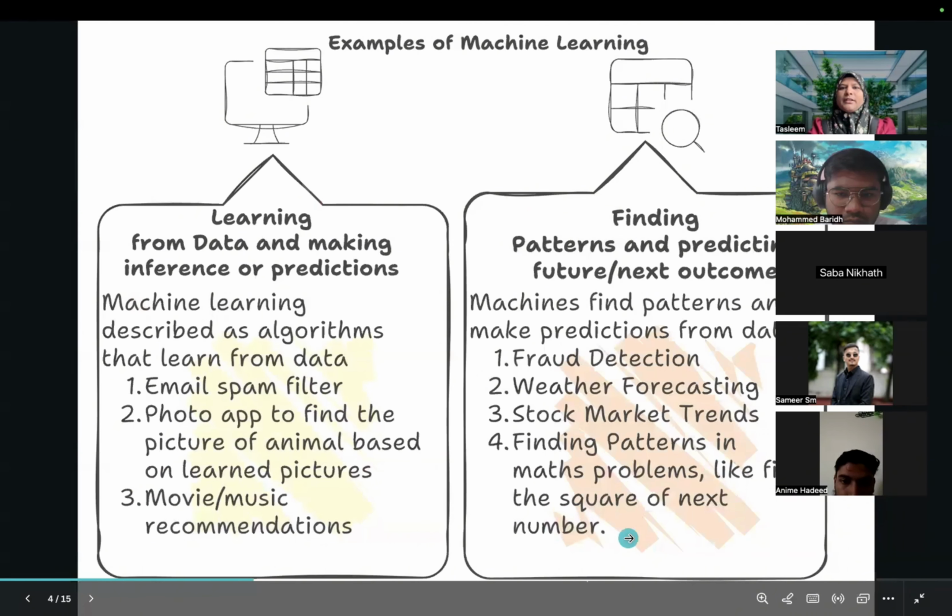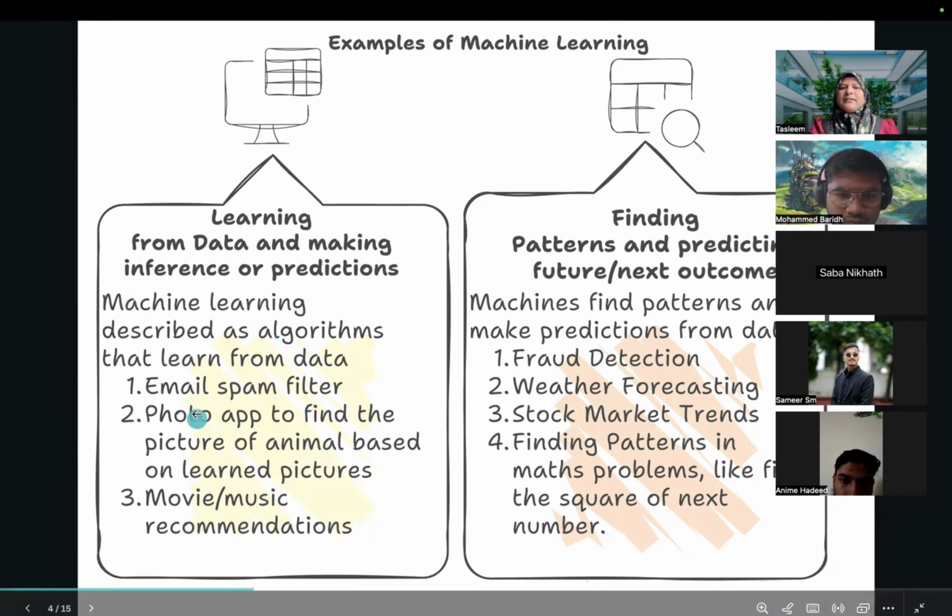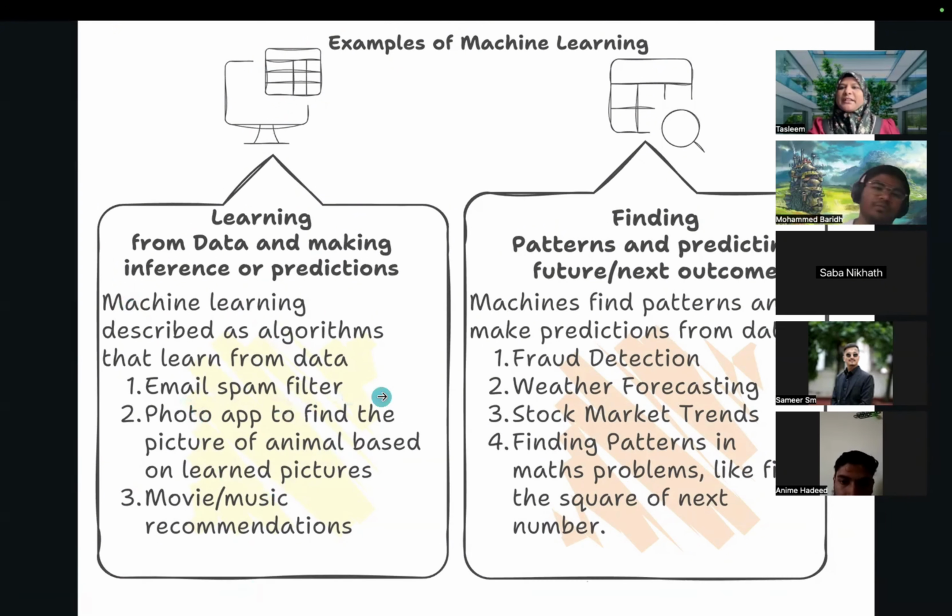So what are the examples of machine learning? Machine learning examples are like email spam filtering. The example which I told you, like Google will filter out emails as spam. Even in the organization, they will filter out the emails which are matching certain parameters, and they will flag it as a spam email. Phishing attack, to avoid phishing attacks.